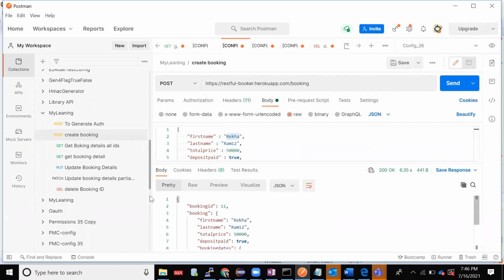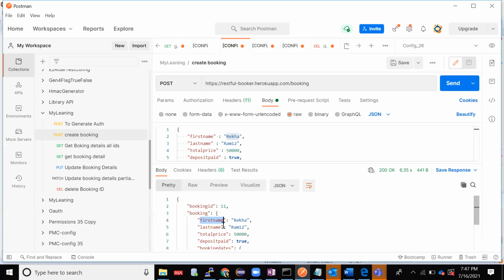Server is slow, I guess. In the put API also, we will get the same response, right? Here, one more concept will come into the picture. Anyways, the booking ID was in the same line; we just read it by using get string booking ID. But as you can see here, first name is inside the booking. So it is nested, called nested JSON.